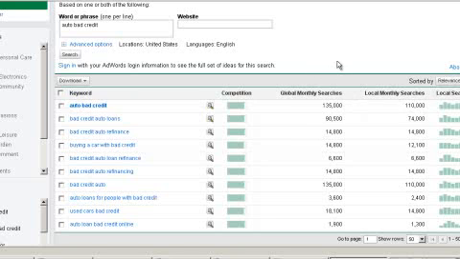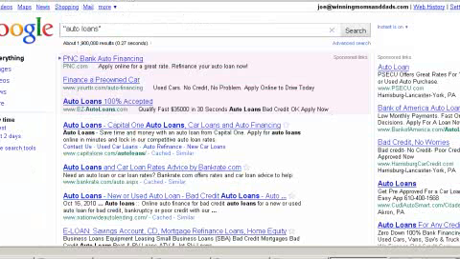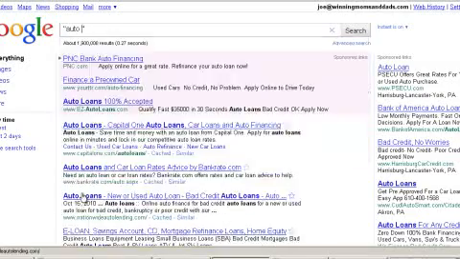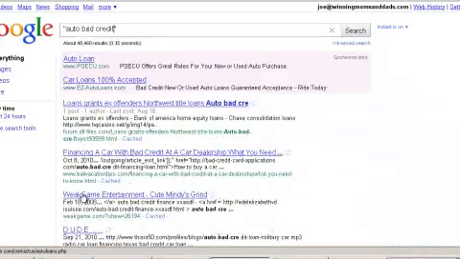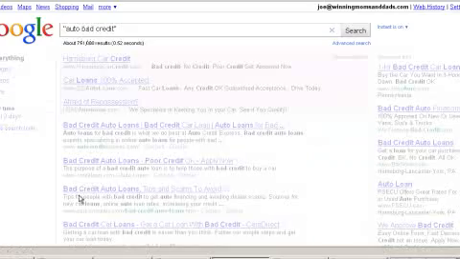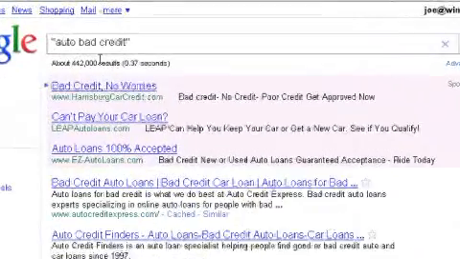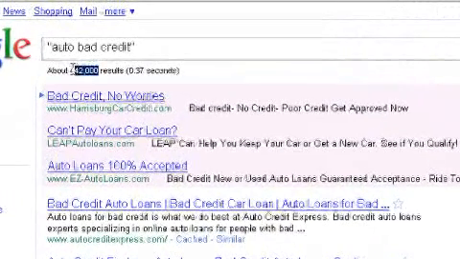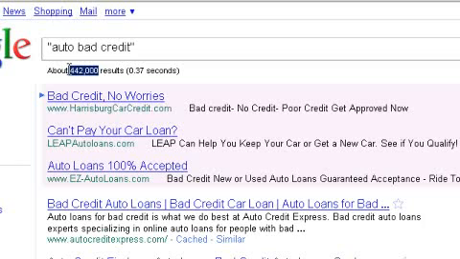I need to take a look at the competition. So back we come here. Let's type in auto bad credit and take a look at the competition. With this one we've got about 442,000, still a very high number. Again, when we look at this number, I like it to be about 50,000, 40,000. You can find so many keywords with 30, 40, 50,000 in competition.